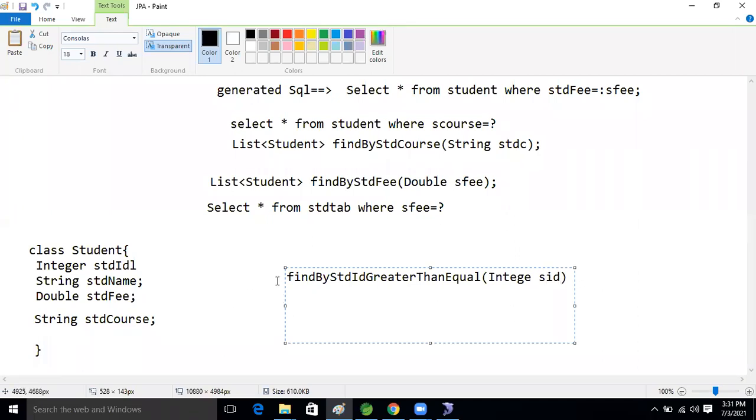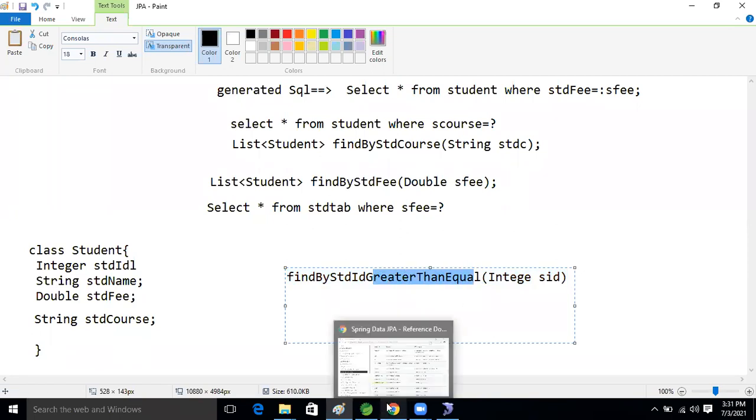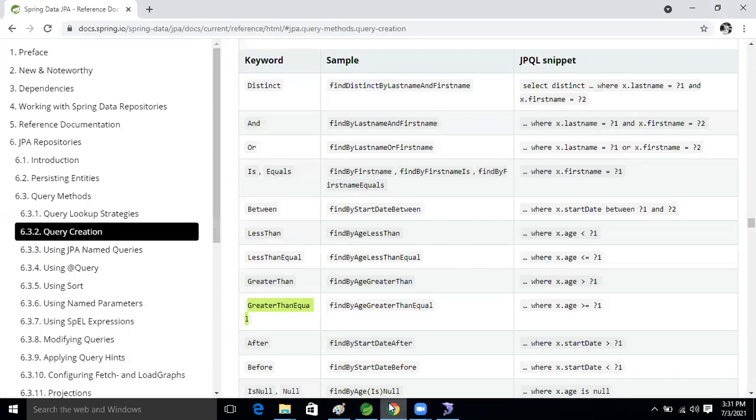Okay, good. So this is the method if we are performing greater than. What is the keyword? Where are we taking the keyword from? From the Spring Data document, guys. See this Spring Data. Whatever operation you want to perform, for those operations every key is there. Based on that key, we can perform those operations now, guys.